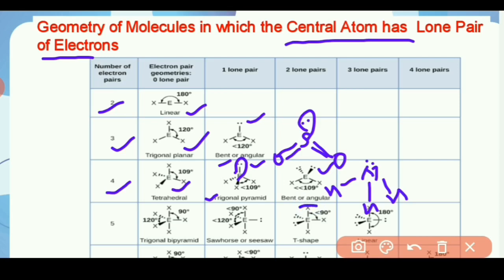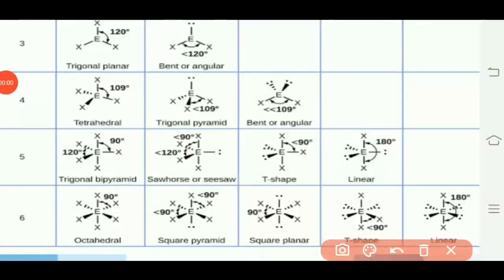So for example, water. In water, oxygen is the central atom bonded with hydrogen, and two lone pair electrons are present on the oxygen atom. Therefore its geometry becomes a bent structure.